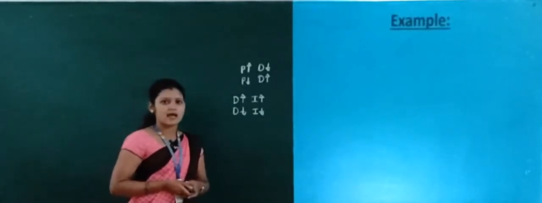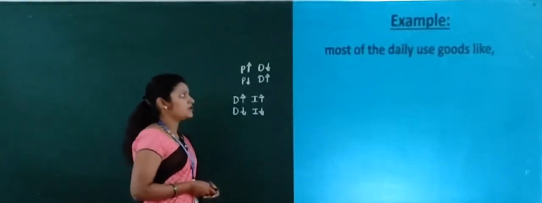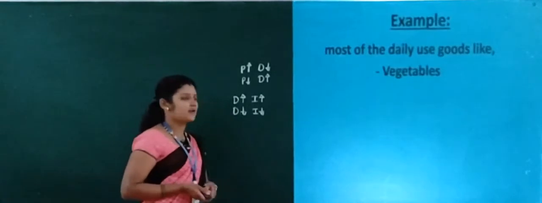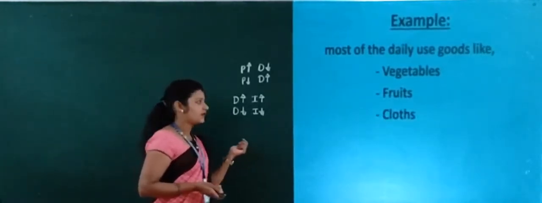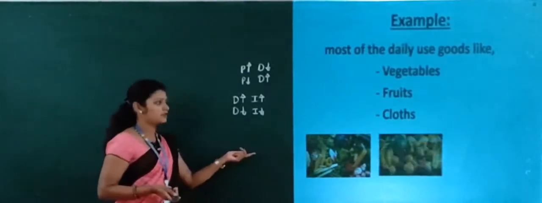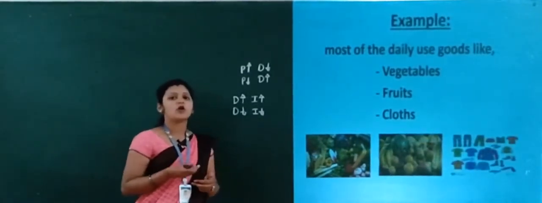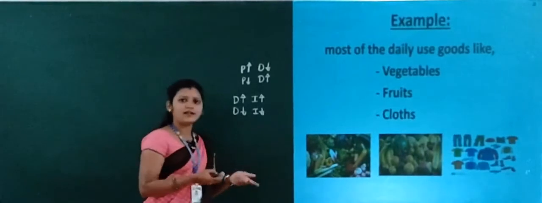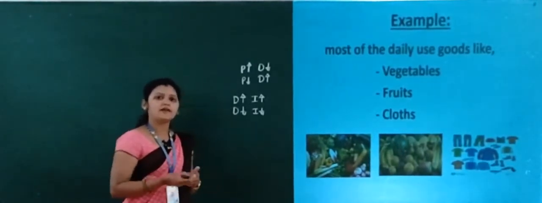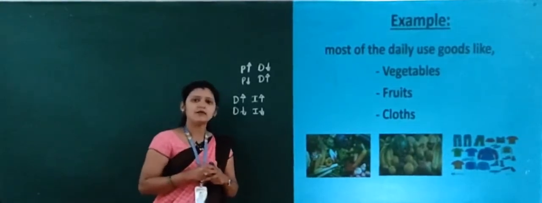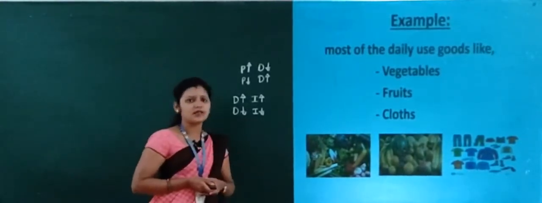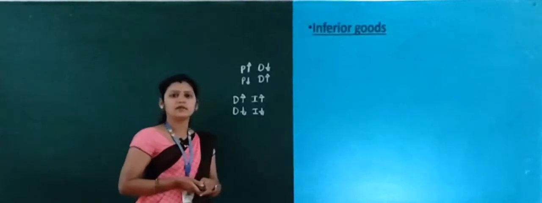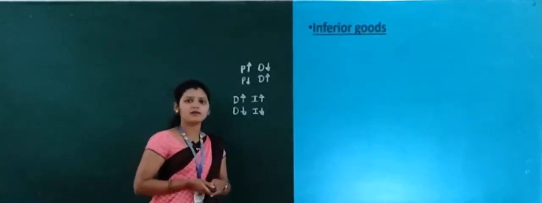Now let's see some examples of normal goods. Most daily use goods are normal goods, like vegetables, fruits, clothes, etc. These are called normal goods because when the consumer's income increases, demand for these goods also increases, and when the consumer's income decreases, the demand for these goods also decreases. This is all about normal goods.